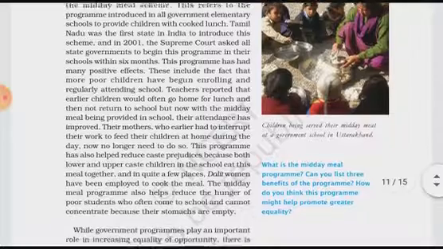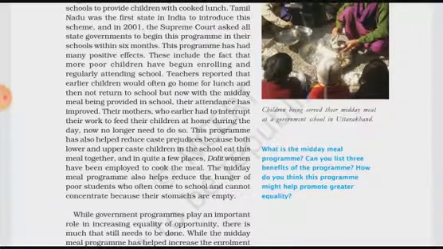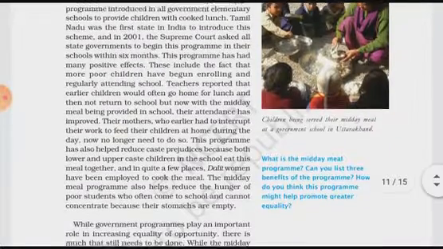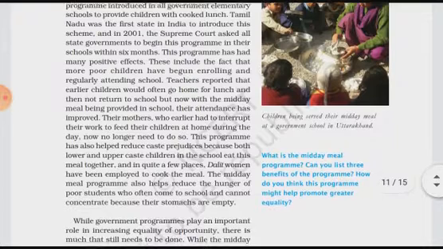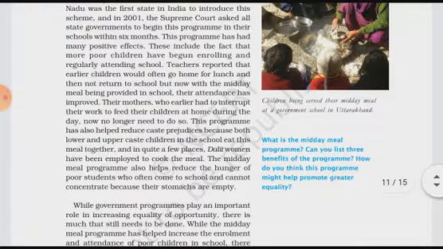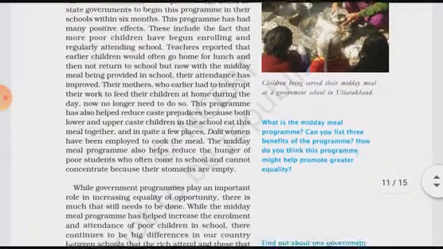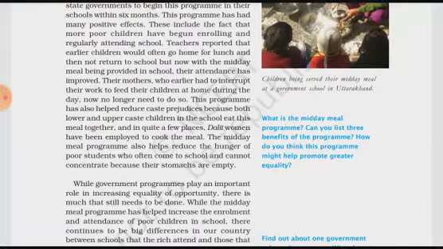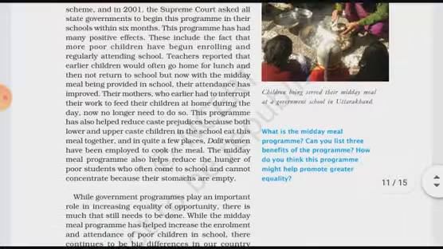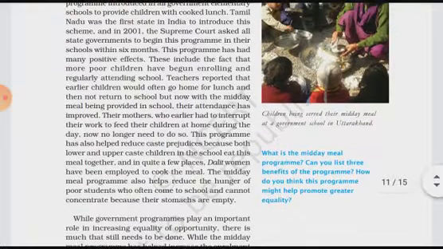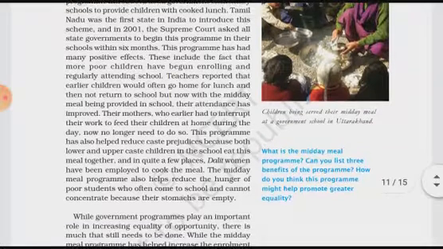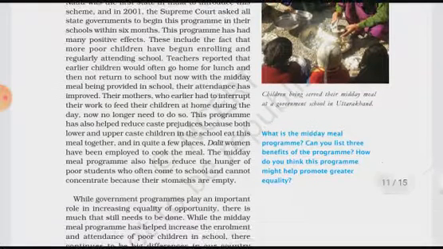Then, this program has had many positive effects. These include the fact that more poor children have begun enrolling and regularly attending classes. Meaning, many children have taken admission and enrolled in schools, and they were regularly attending classes.